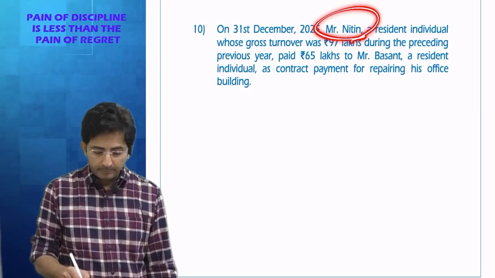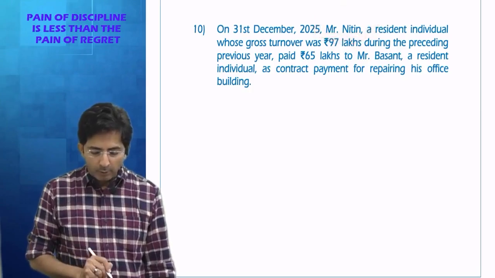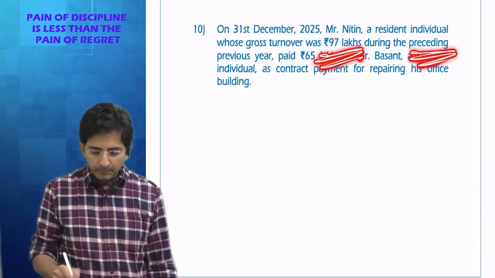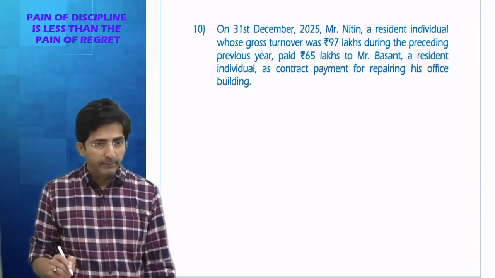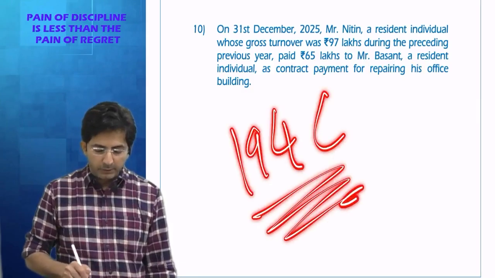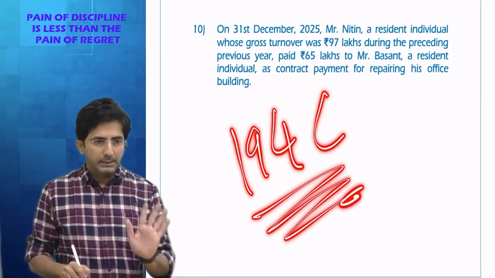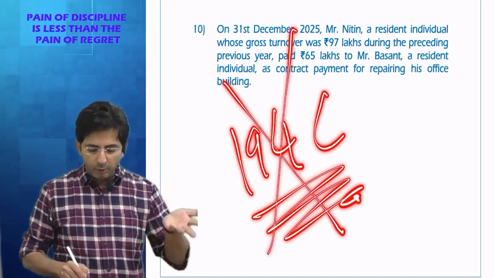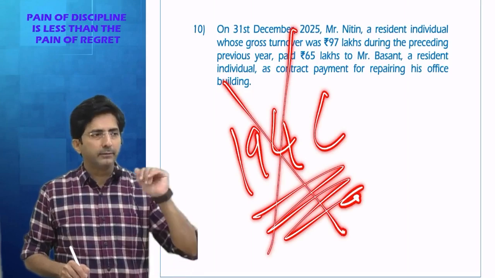Nitin is a small individual. How do I know? Because his turnover is 97 lakhs in the preceding year. So a small individual or HUF will not be covered in 194C. The primary section is 194C for works contract, but I will say this section will not apply because of the small individual or HUF.